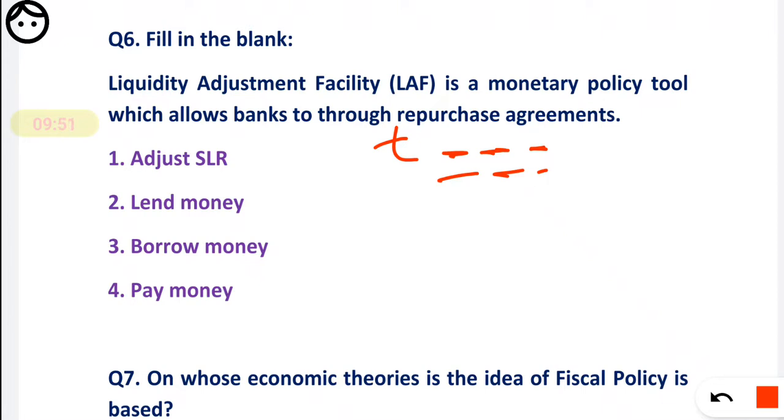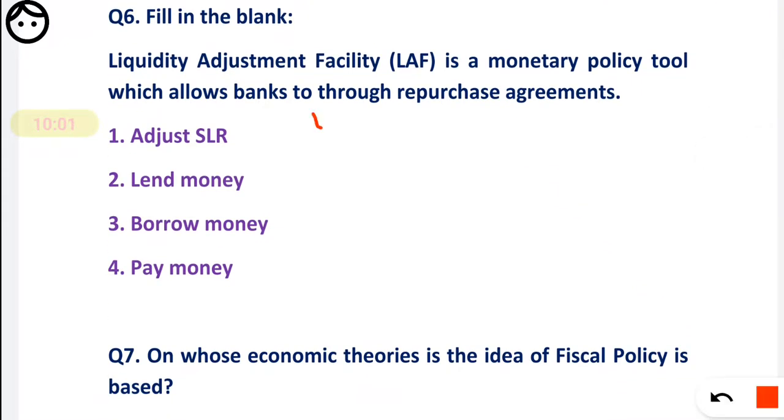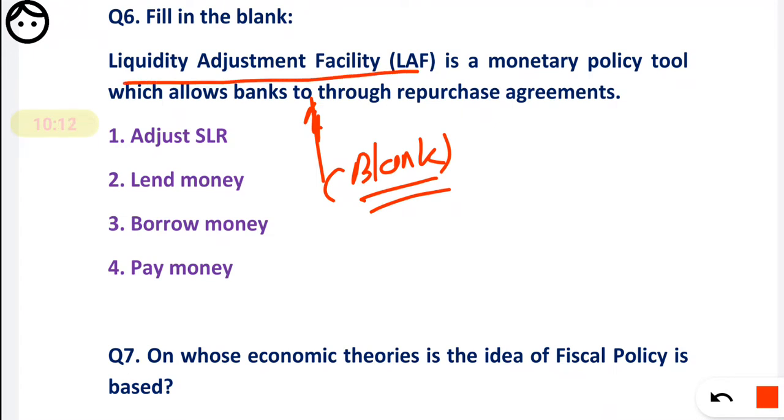To adjust SLR, lend money, borrow money, pay money. Here there should be a blank space. Here they have missed putting the dash. So here we will put a blank space. See now the question: the LAF is a monetary policy tool which allows banks to blank through the repurchase agreements.